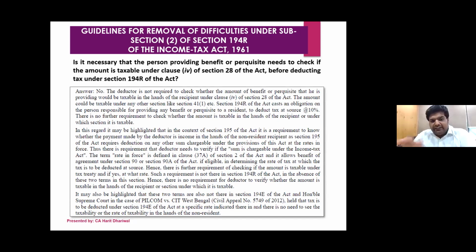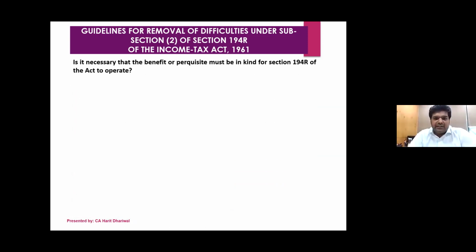They have clarified in the circular that whether it's an income of the other person, whether he shows it as a capital asset, whatever the other person shows is immaterial. The deductor will have to deduct TDS under section 194R on the amount of benefit provided. So in that case, we don't have to see whether it is falling under clause 28(4) or not, but we have to see from our side whether we are providing a business benefit or perquisite, then yes, TDS will have to be deducted.